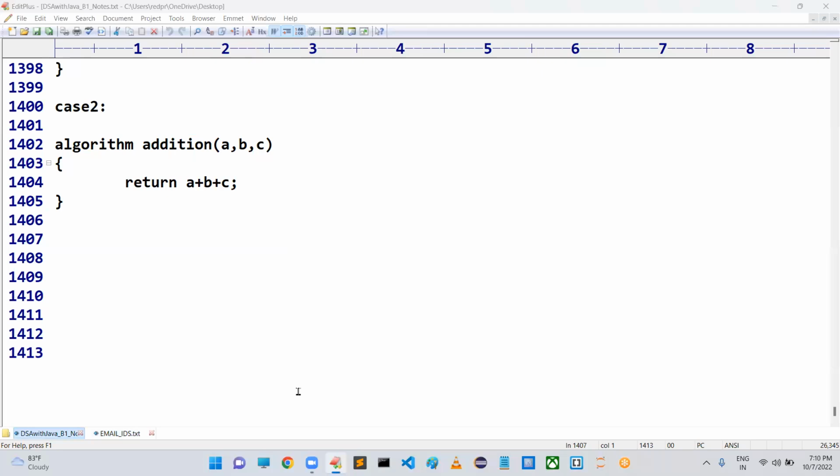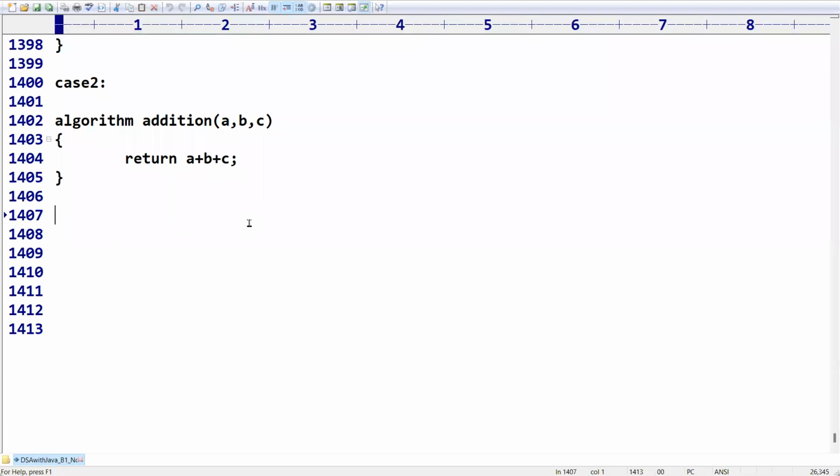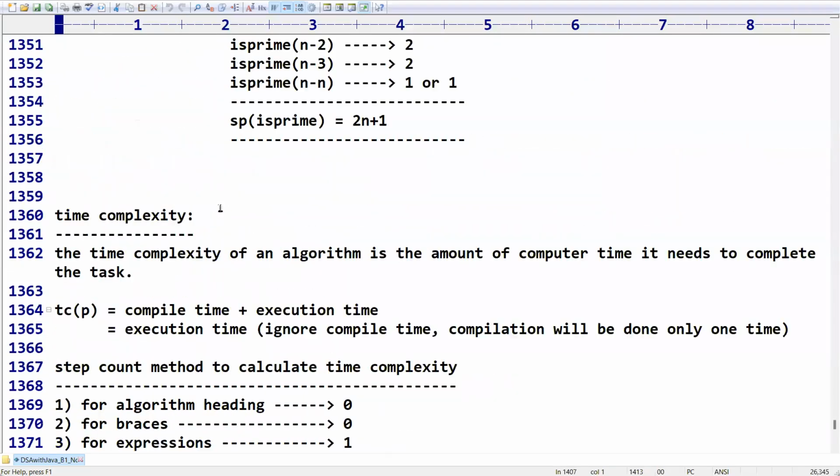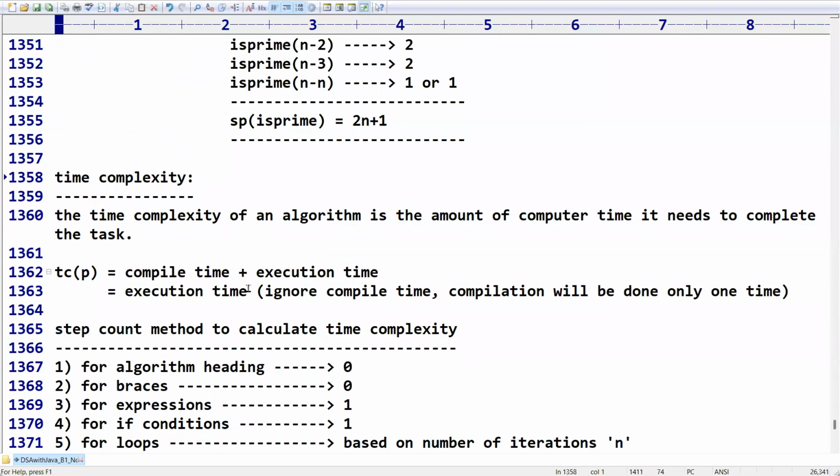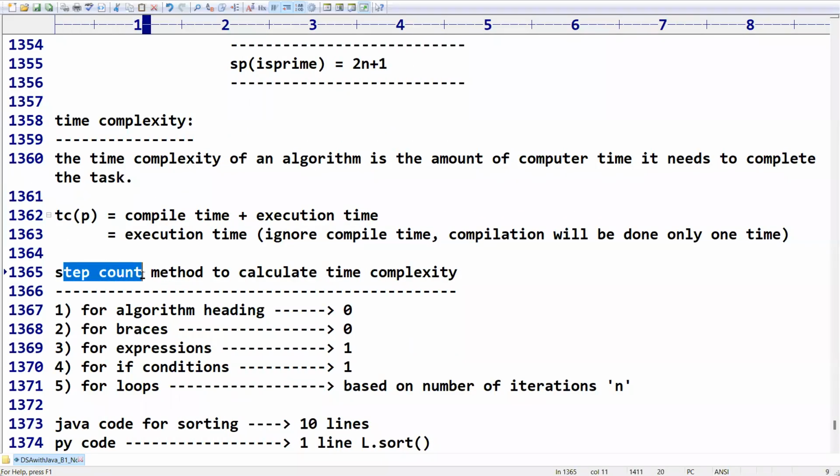Let's continue our session. In the last videos, we discussed time complexity, right? So how can you calculate the time complexity? What is the actual definition of time complexity? Time complexity of an algorithm is the amount of computer time it needs to complete the task. There are various procedures for calculating time complexity. One of the famous procedures is the step count method.